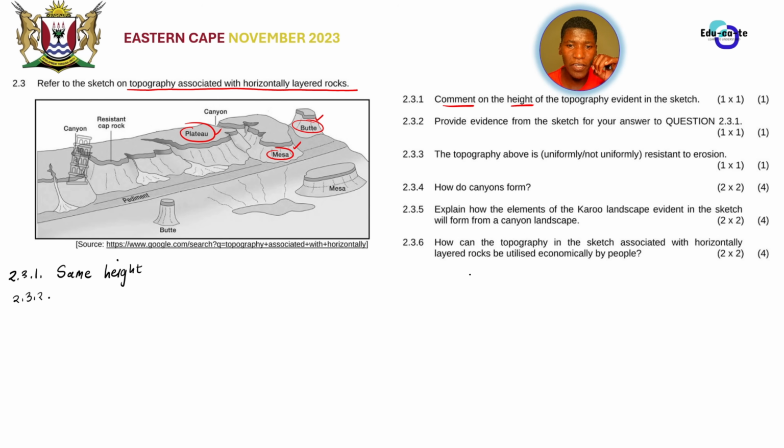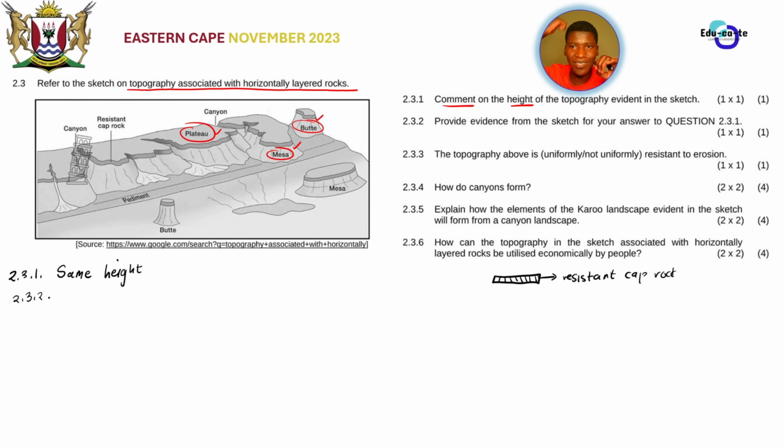So remember, in that video, I explained that mesas, buttes, as well as plateaus, all of them, they come from a plateau. So a plateau becomes a mesa, and then a mesa becomes a butte through a backwasting or scarp retreat. Okay, so basically, let's just say we have a mesa here. A mesa would have a what? Would have a resistant rock on top. So this resistant rock, they usually say is a resistant cap rock. So this cap rock just means that it's more like a cap. You're wearing a cap. Yeah, it's a rock that is on top of the landform. So it has got a resistant cap rock on top of it, and then this is your mesa here.